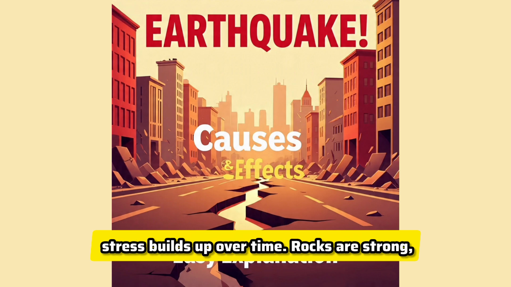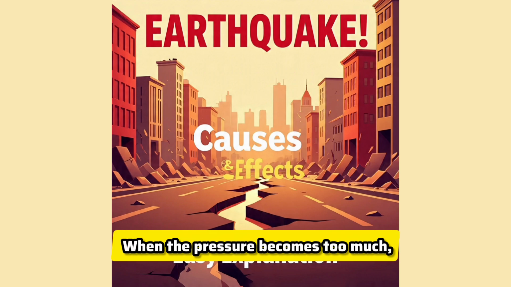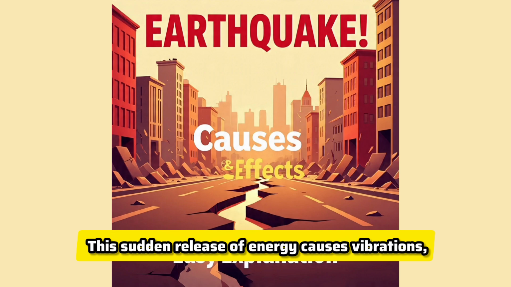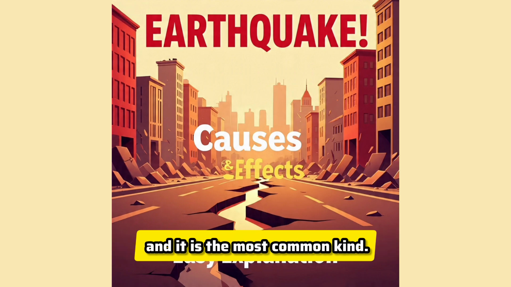Rocks are strong, but they can only bend so much. When the pressure becomes too much, the rocks suddenly break or slip. This sudden release of energy causes vibrations, which we feel as an earthquake. This type is called a tectonic earthquake, and it is the most common kind.